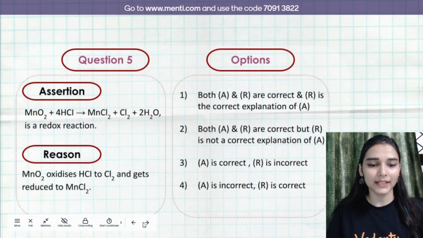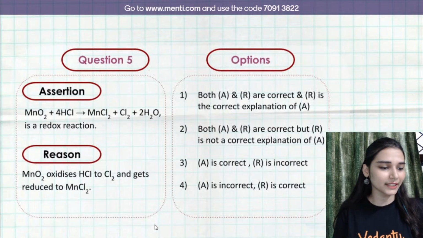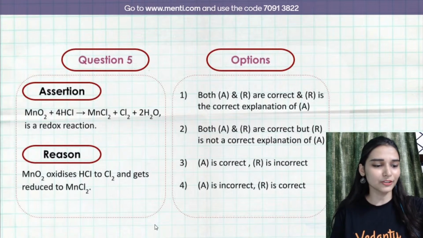70913822 is the code, and I guess you all have read the question. Start karein. Ready? Assertion, reason. Read it carefully.